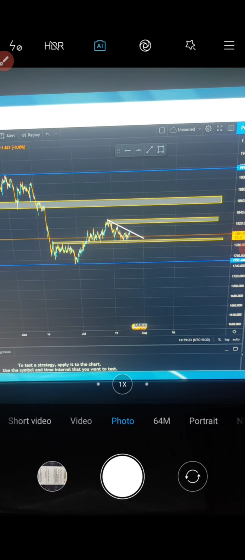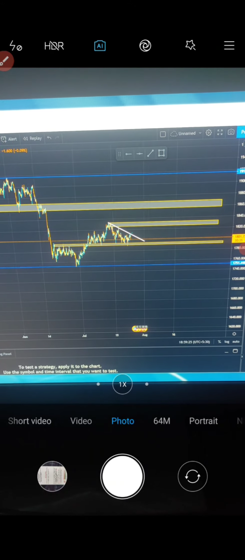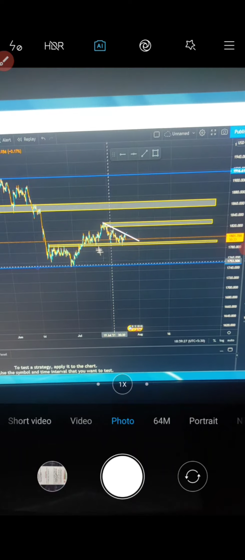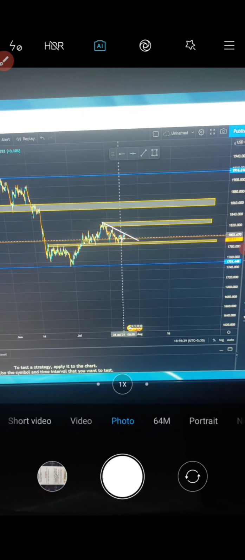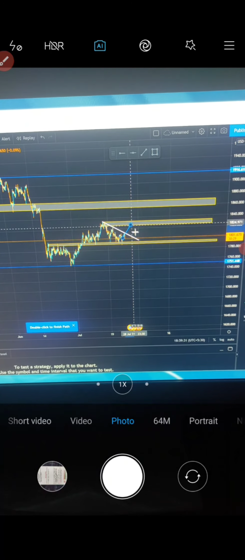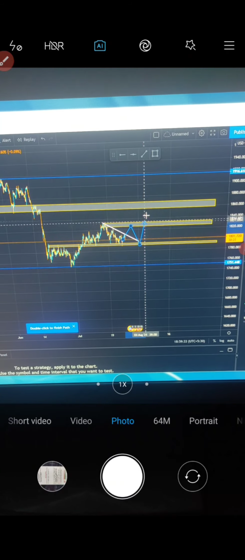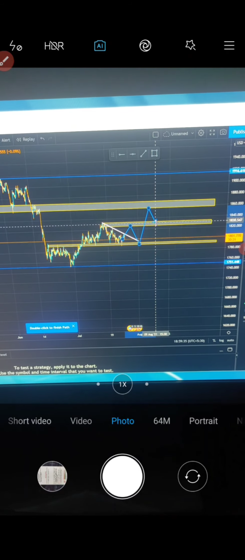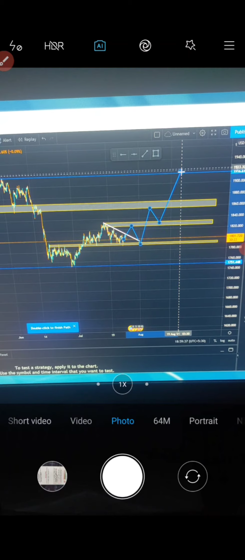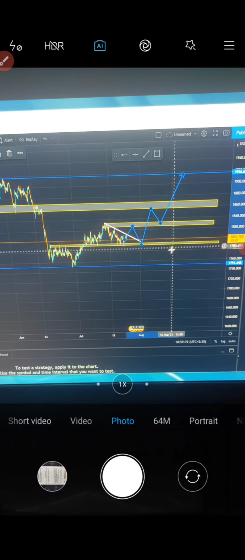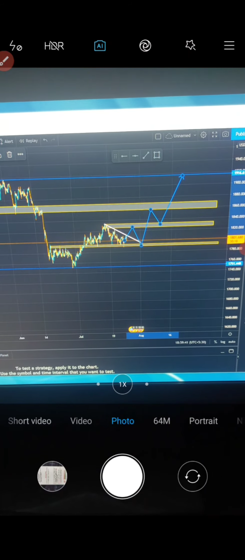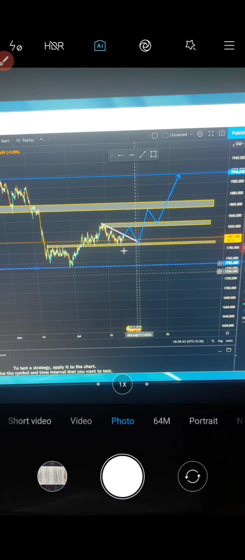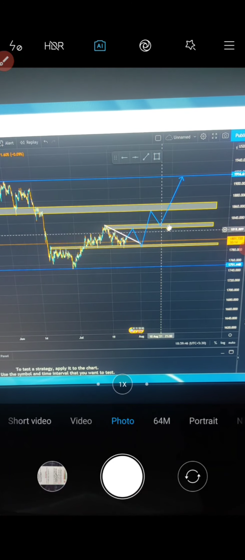Okay, next we're going to see Bitcoin. Already you can capture this same way, like this and like this. It's moving higher and higher, and finally it has reached the higher level. My guess was like this.